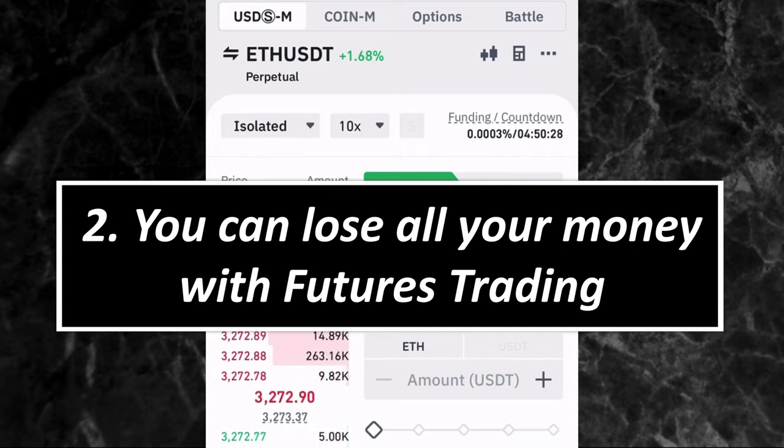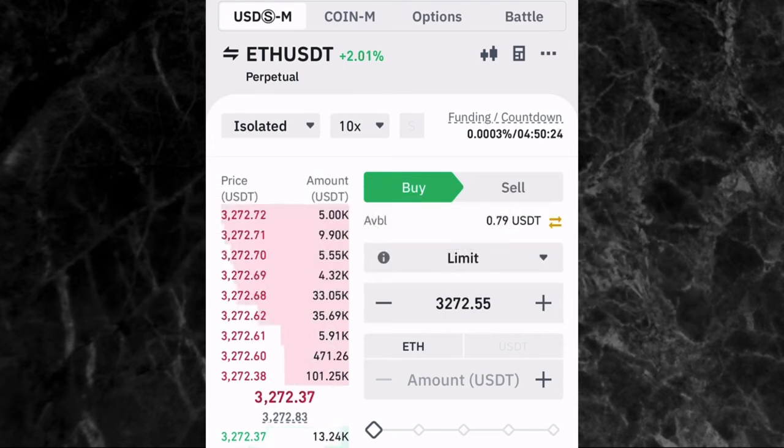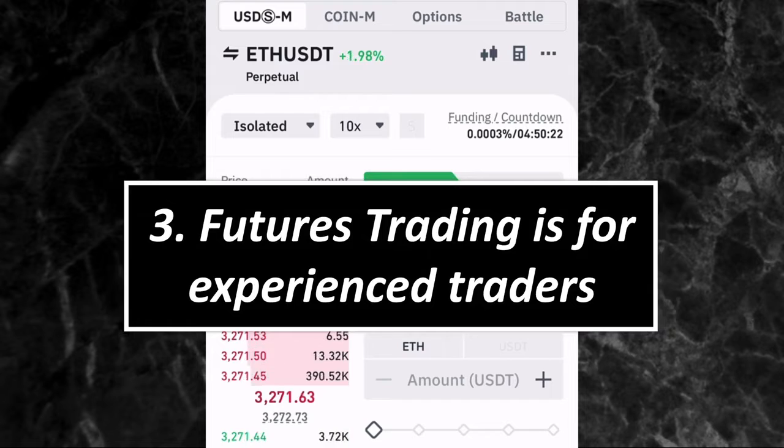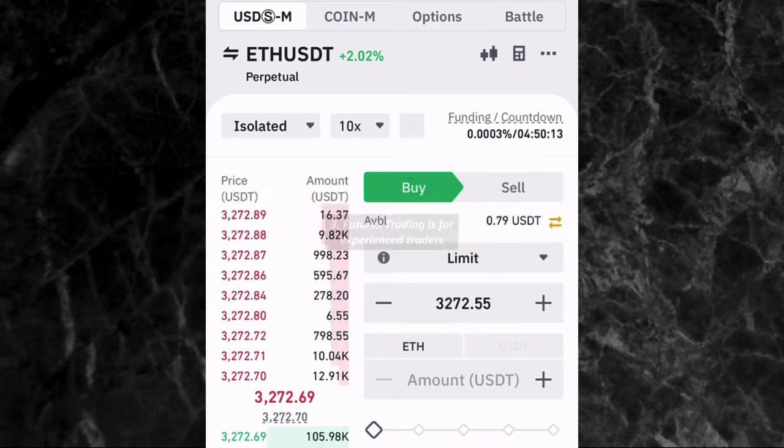And I always tell people that you need to be conversant with spot trading before you can go into futures trading. Number three is futures trading is only for experienced traders. What I mean by this is if you have never done any kind of trading before, don't go into futures trading yet. So these are the three important things I need you to know before we go into this tutorial. Now that you know these three things, let's start.